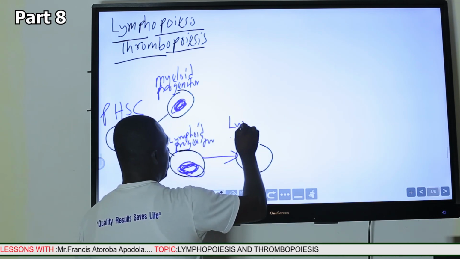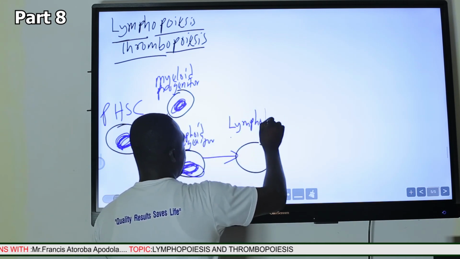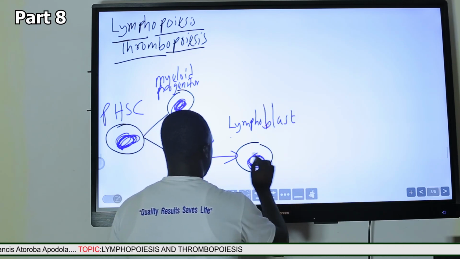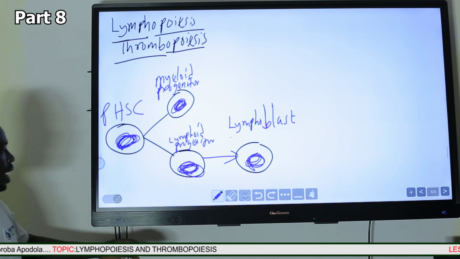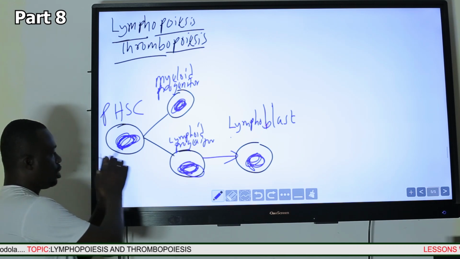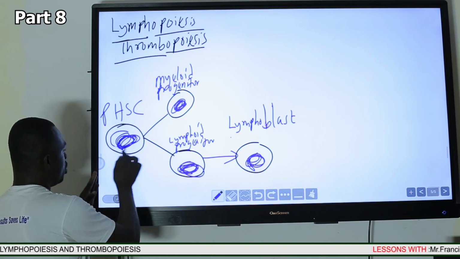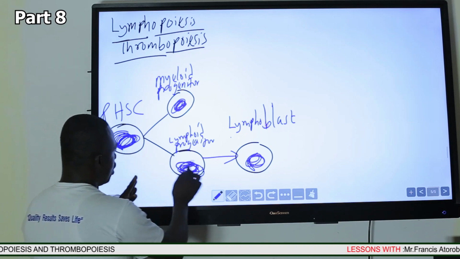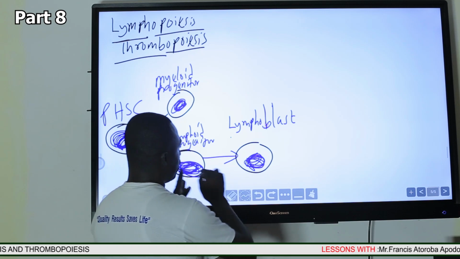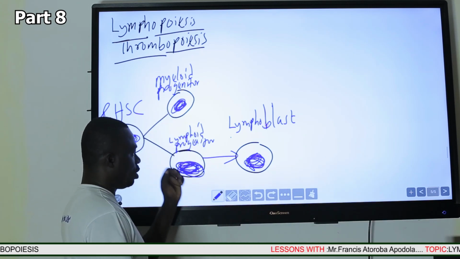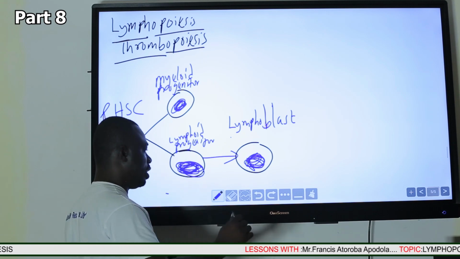Lymphoblast. Remember, you start with a very large nucleus, and as the cell is differentiating, the nucleus begins to condense and the cytoplasmic space increases.